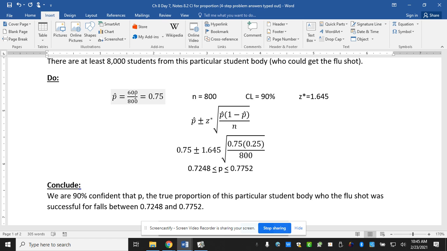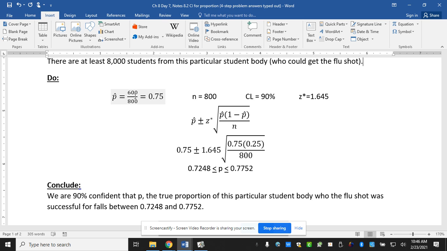So it gave us success and N right here. I would choose to rewrite this as a decimal, because when you get to here, that's a whole lot of fractions within fractions, and it looks really weird and really messy. So I always choose to turn it to a decimal, but you don't have to. Are these the same numbers y'all got? 0.7248, 0.7752. Okay.